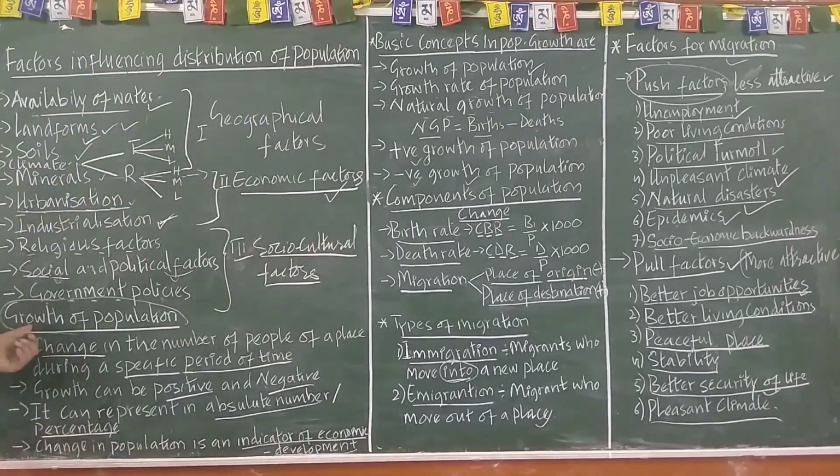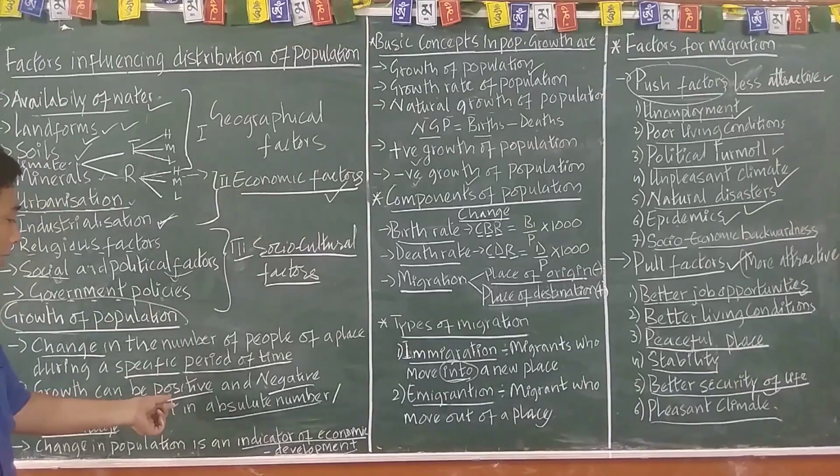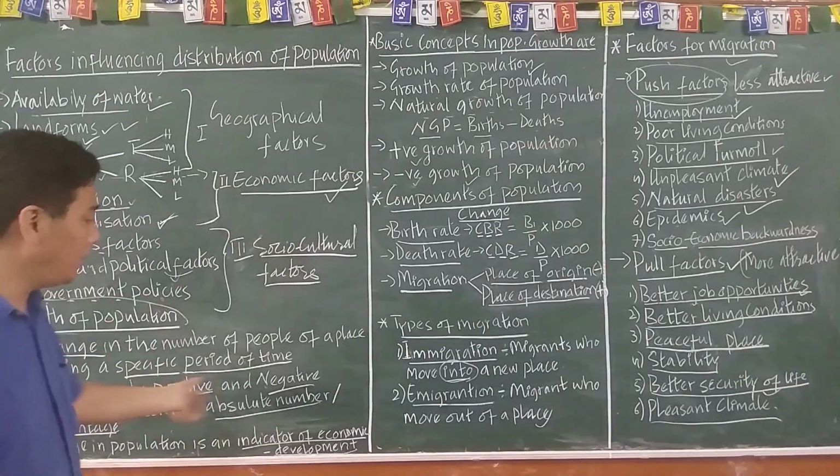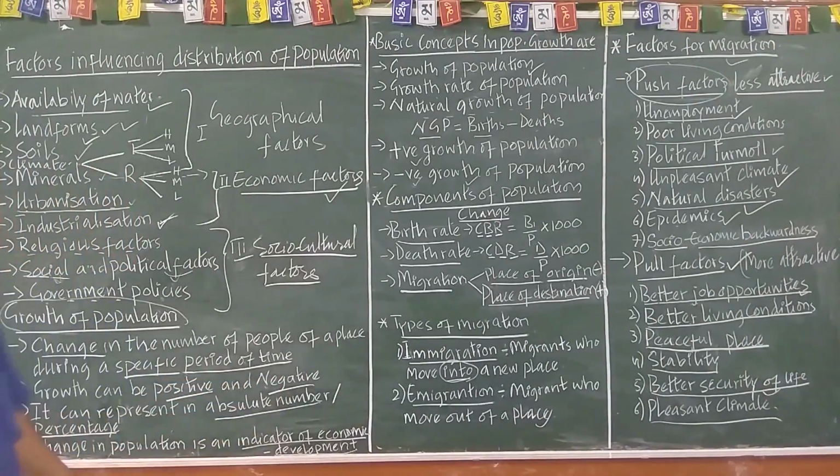Growth of population is also known as change in population. It is the growth of population number, which can be positive or negative.